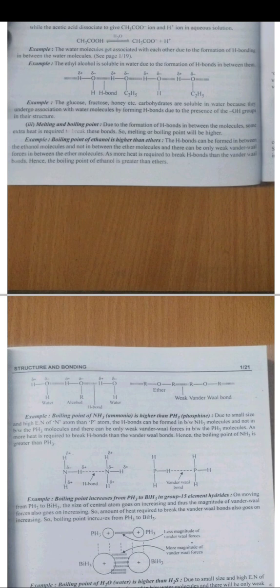Next topic is melting and boiling point. Due to the formation of hydrogen bonding in between the molecules, some extra heat is required to break these bonds, so melting point and boiling point will be higher. For example, boiling point of ethanol is higher than the ethers.